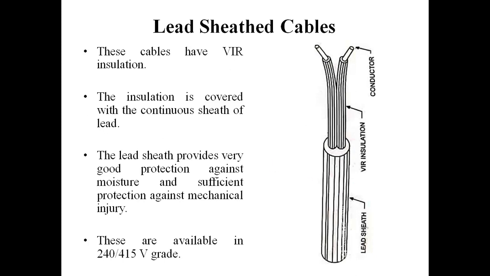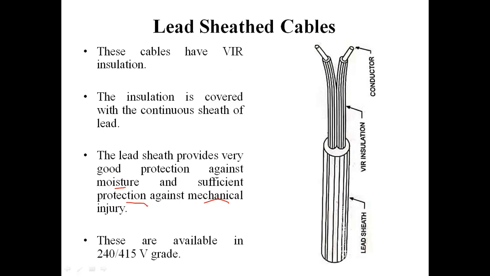Okay, students, lead is a very good material that gives better protection against moisture, and it also provides sufficient protection against mechanical injury. Further, students, we know that lead is a conductor of electricity.